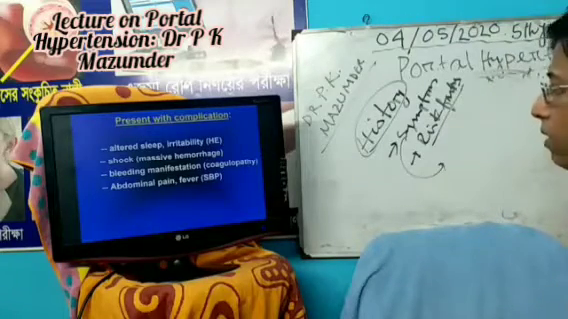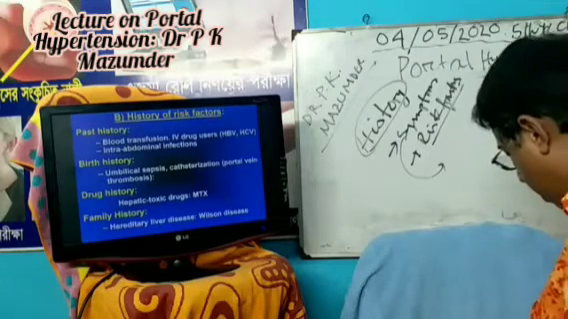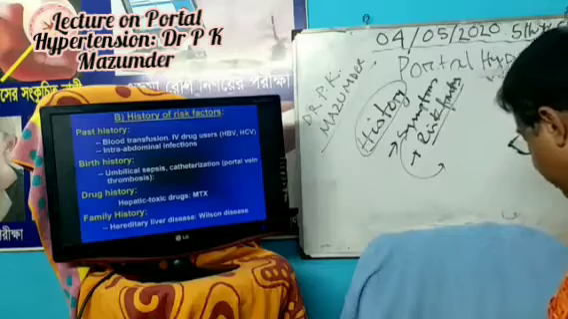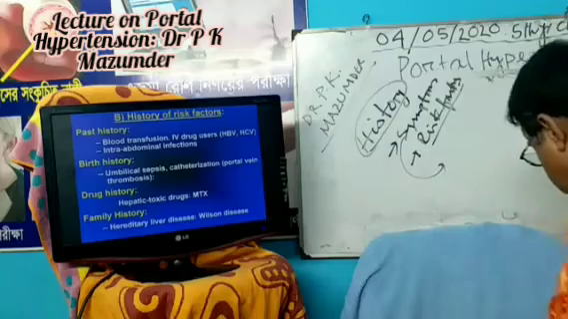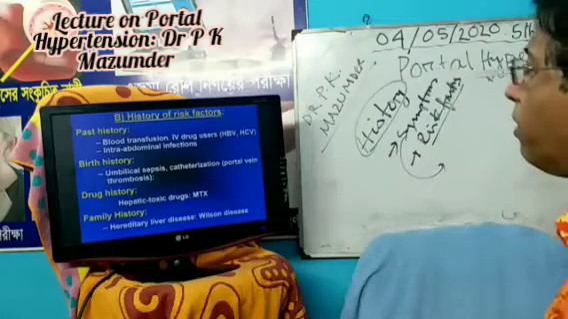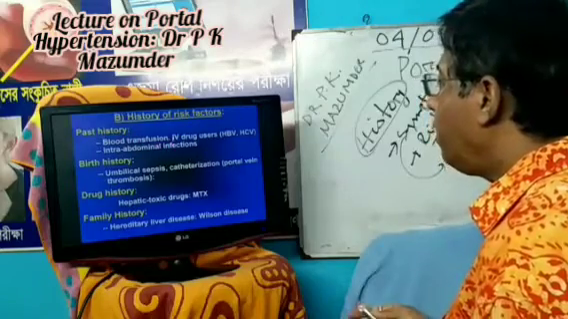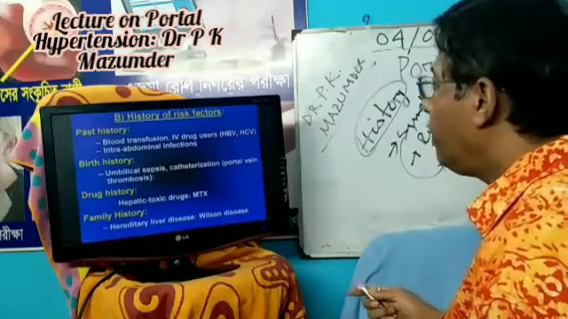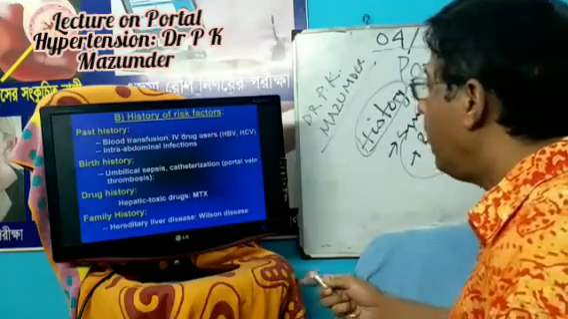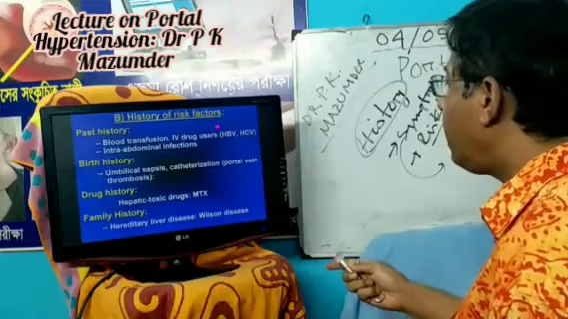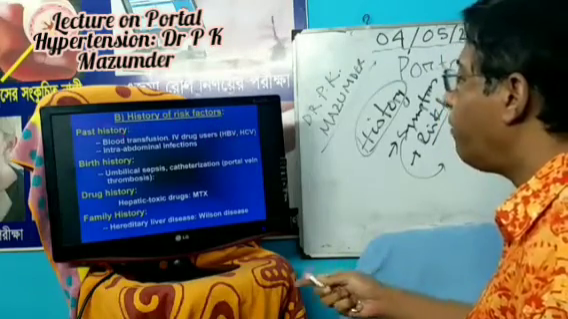Now, history of risk factors is very important. If you do not ask the patient about risk factors, you cannot diagnose the disease easily. So, what are the risk factors? You take the history: blood transfusion, IV drug users, because hepatitis B virus and C virus are transmitted by this process and give rise to chronic hepatitis, ultimately liver cirrhosis, and then the patient may develop portal hypertension.